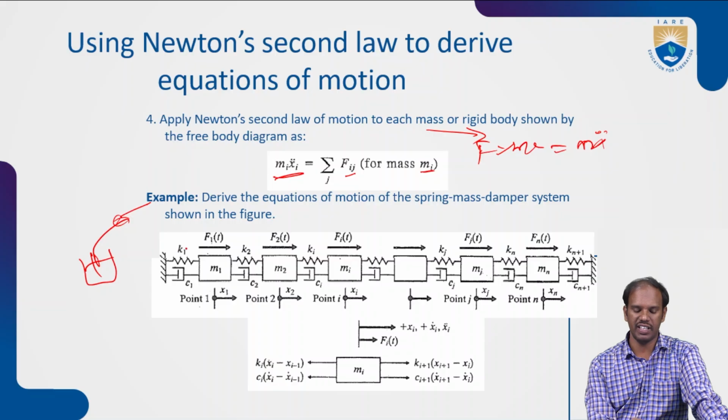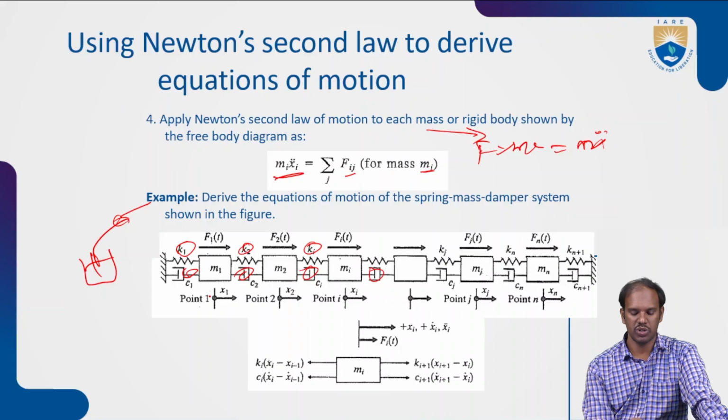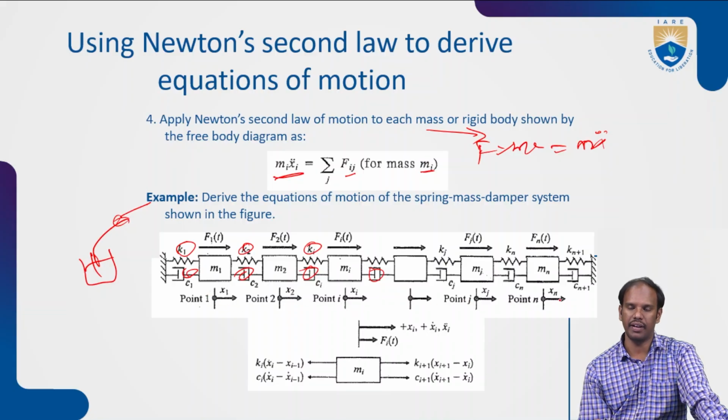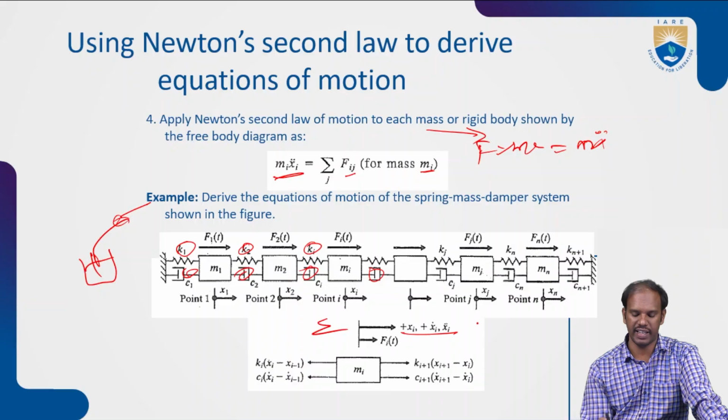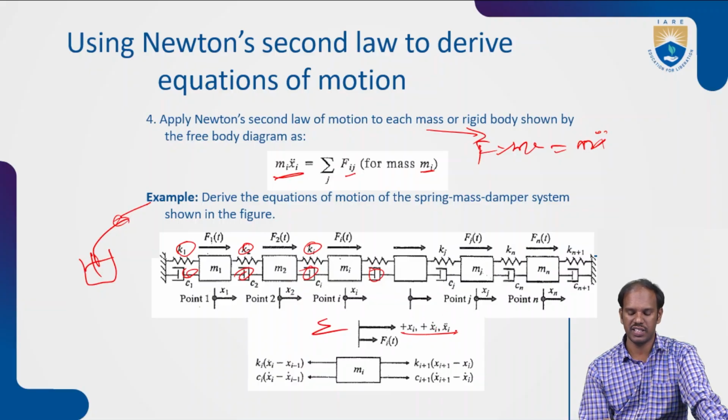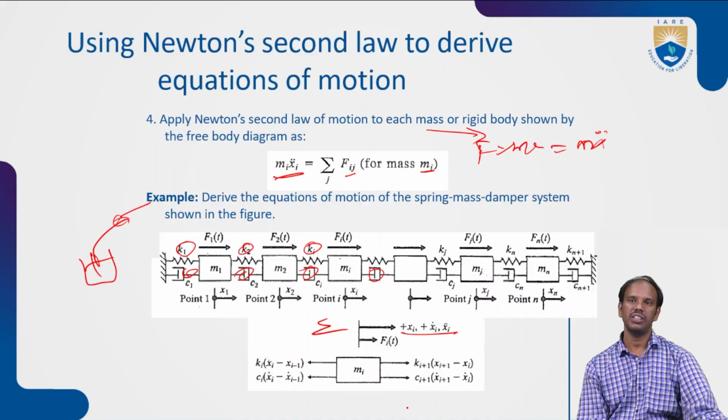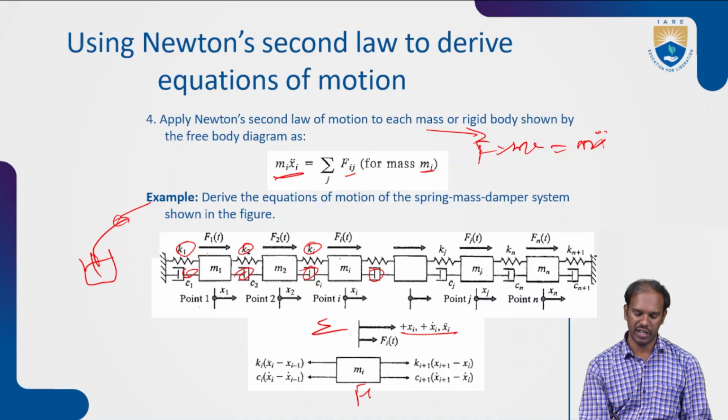Each and every system is maintained up to the end parts. Each part has a concentrated spring system, damper system, and mass system. F1, F2, F3 are the forces acting on these particular systems. At point 1, point 2, point 3, up to point n, we have some small motions in these elements. For each one we consider the summation of x of i, with velocities and accelerations. x is distance, x i dot is velocity, and x i double dot is acceleration. With these concentrated masses and the summation, it is nothing but the free body diagram.